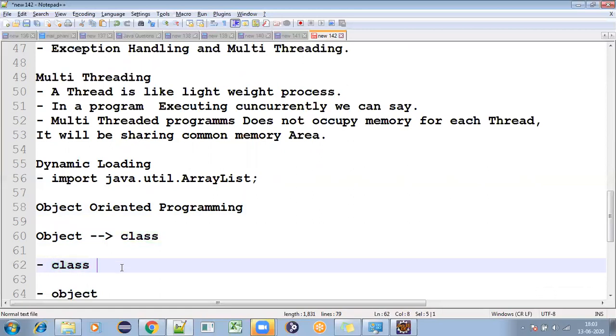So we have a definition that everywhere we use, something like class, right? So what exactly is a class?